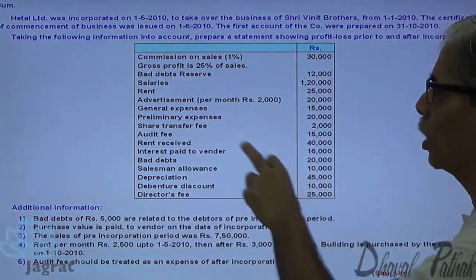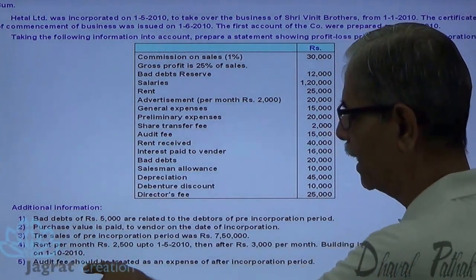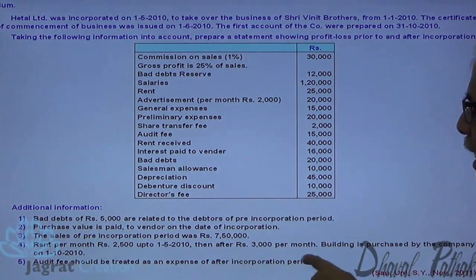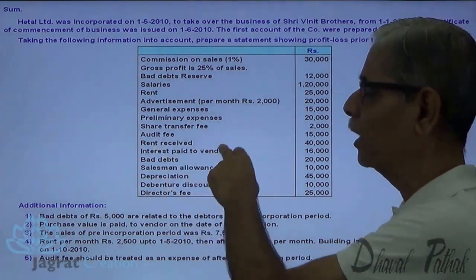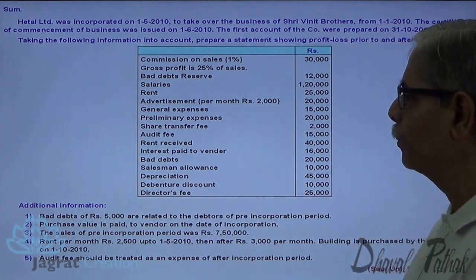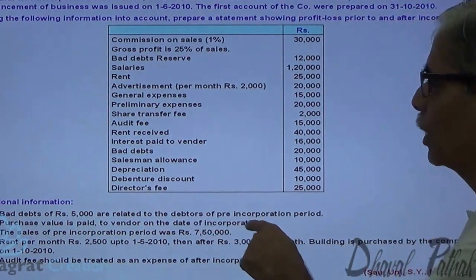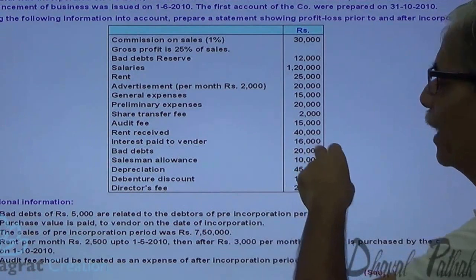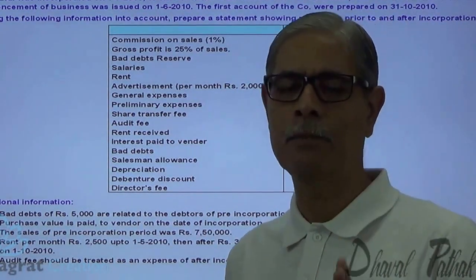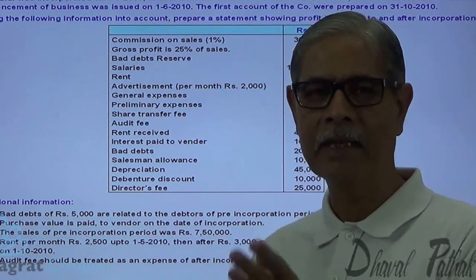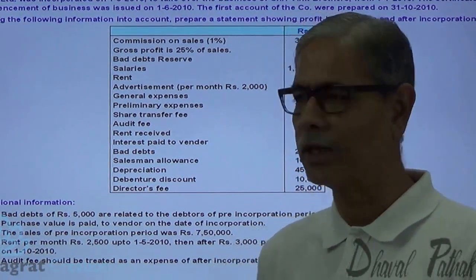Preliminary expense is post-incorporation. Share transfer will be a post-incorporation expense. Audit fee, you are told, should be considered as an expense after incorporation, so audit fee will be treated as post-incorporation expense. Rent received will be distributed in the ratio of time. Interest paid to vendor: the purchase value is paid to the vendor on the date of incorporation, so interest paid to vendor is a pre-incorporation expense. No period is there for interest calculation after incorporation because the purchase price is paid on the date of incorporation.